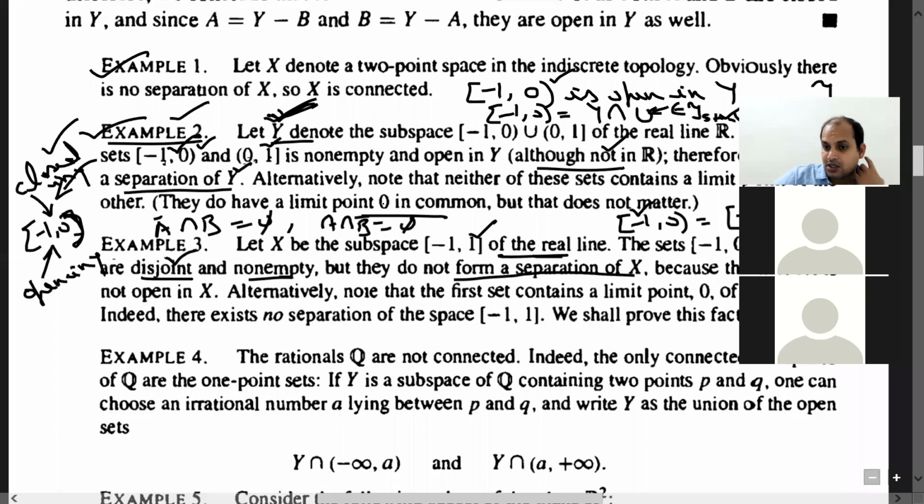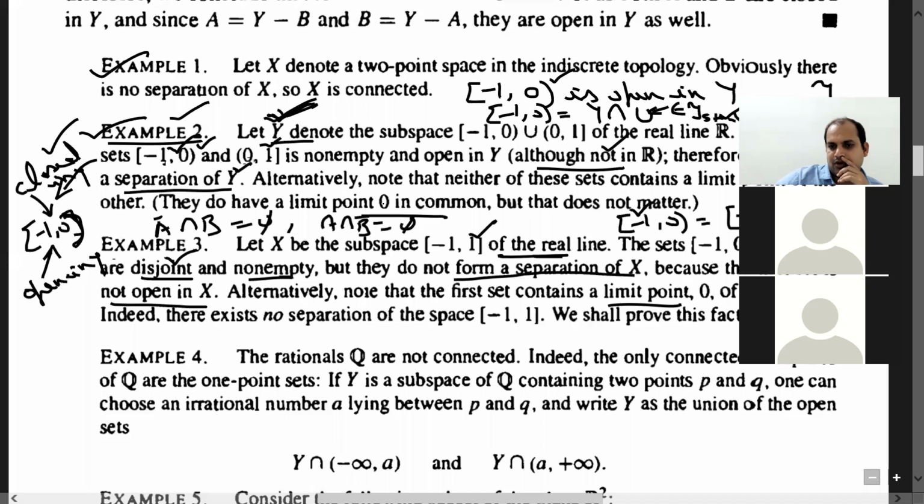Why? Because the first set is not open in X. Alternatively, none of the first set contains a limit point. So this is a very important result.